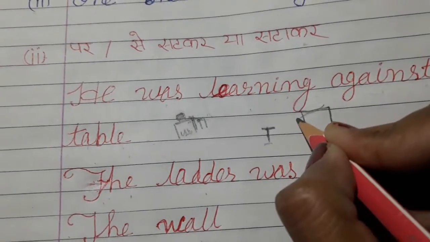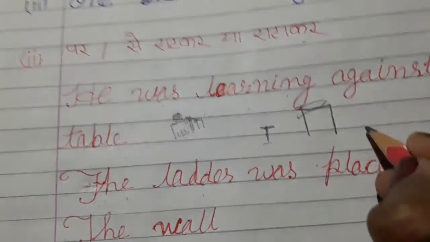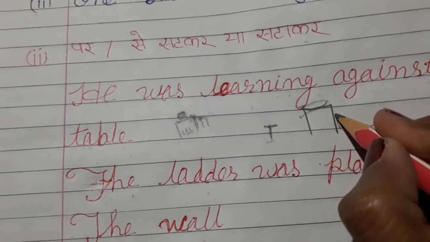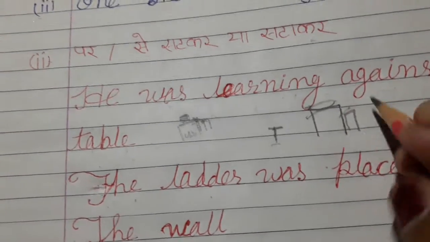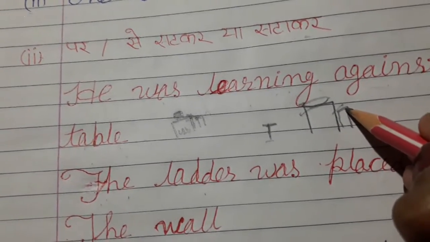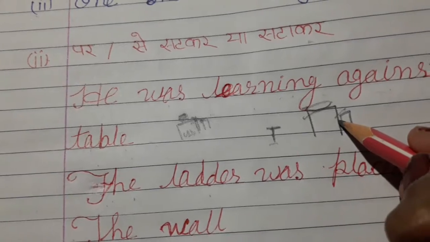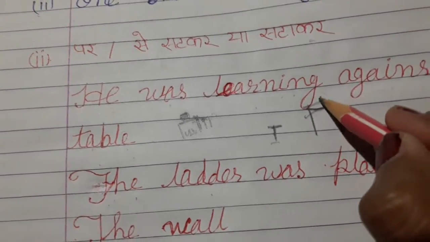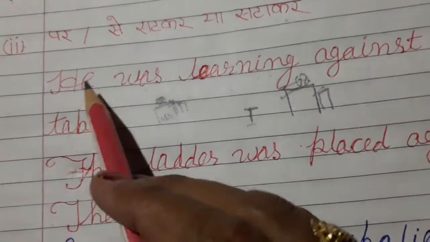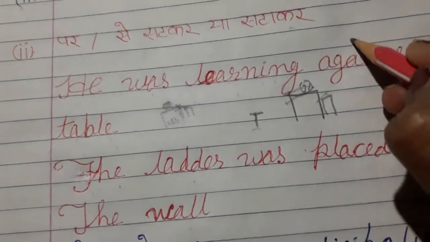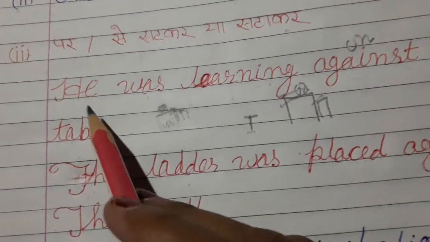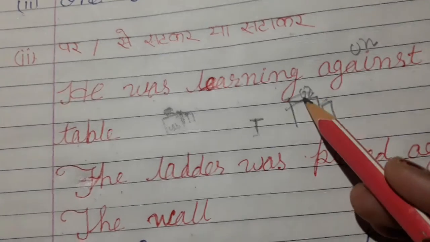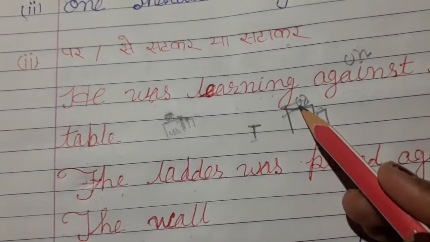For example, it's a table, and the student is leaning here, and he's sitting on a chair. So where is the chair? The chair is very close to the table, not on the table. So the student is not on the table. When we use the preposition on in this sentence, the meaning is very opposite to against. It means that the student is sitting on the table and he is studying on it.